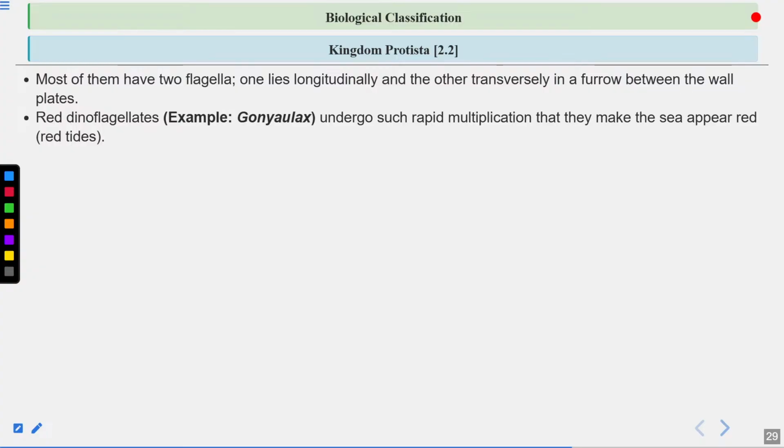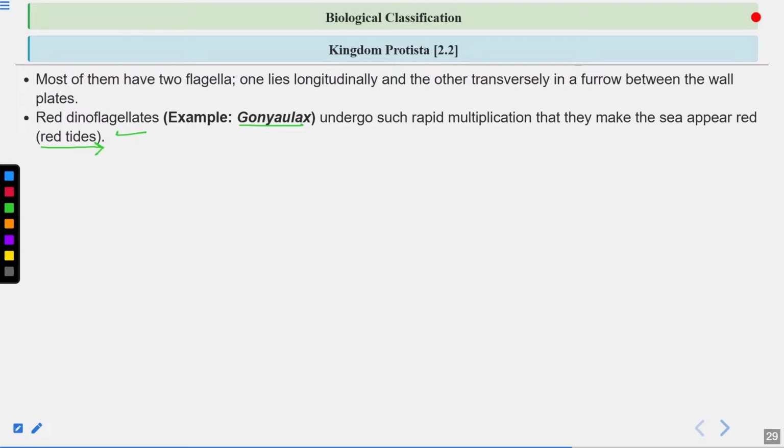Now there is one red dinoflagellate known as Gonyaulax. So this is also very important. Gonyaulax, why is it known as red dinoflagellate? Because Gonyaulax releases a red color toxin in the sea, and because of this red toxin, the sea becomes red in color, and this is known as red tides. So the point to note is that this is also a kind of algal bloom.